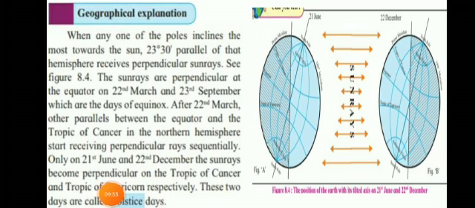Read till page number 48. And while reading, keep the figures in front of you. Also keep in mind that though this figure is given in this way, the distance between these is very much. It is far away. Though the figure is showing the sun very close, it is very far away. So the perpendicular rays are falling here at Tropic of Cancer and here at Tropic of Capricorn.